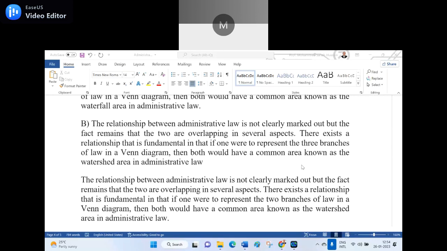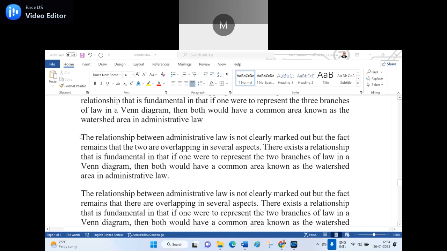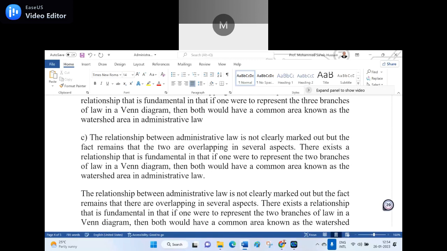And C: the relationship between administrative law is not clearly marked out, but the fact remains that the two are overlapping in several aspects. There exists a relationship that is fundamental in that if one were to represent the two branches of law in Venn diagram, then both would have a common area known as watershed area in administrative law.